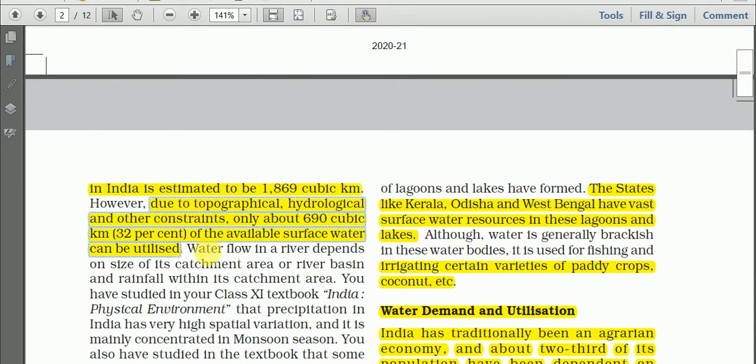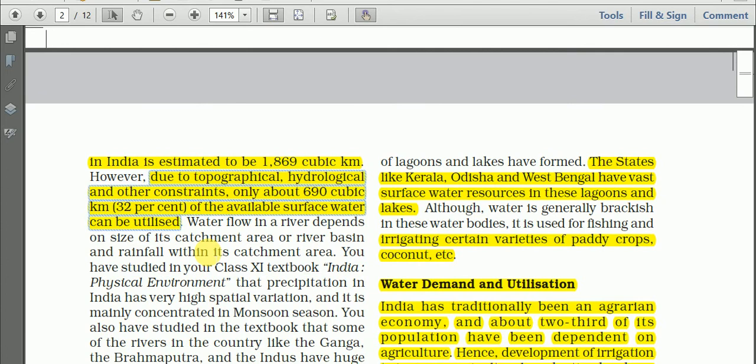However, due to topographical, hydrological and other constraints, only about 690 cubic kilometers, that is 32% of the available surface water, can be utilized. See, water may be available in these remote jungles, in the inaccessible areas, in the rugged terrains, but we may not be able to access it.